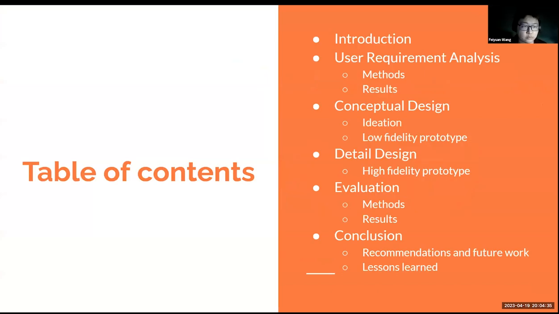Hi guys. For today's presentation, we will start with the origin of our project, then move on to describe our user requirement analysis method and result, how we carry out the conceptual design and the detailed design after that. Then we will discuss completing the prototype and how we evaluate it. At the end, we will close with our conclusions from the project.